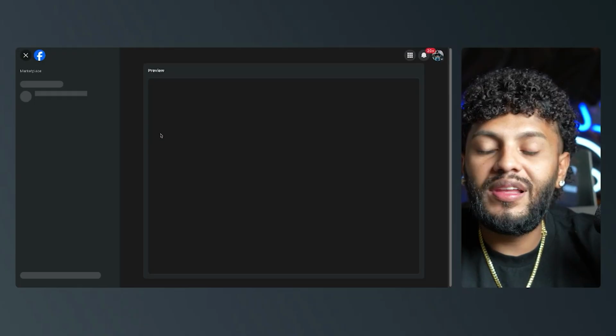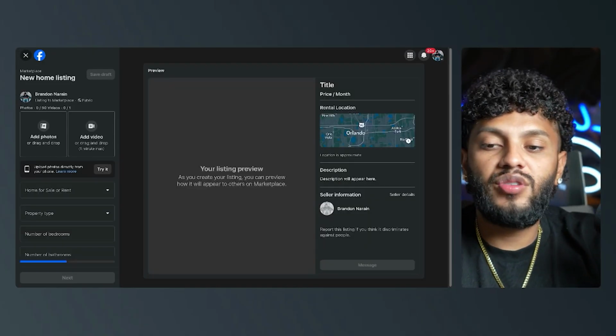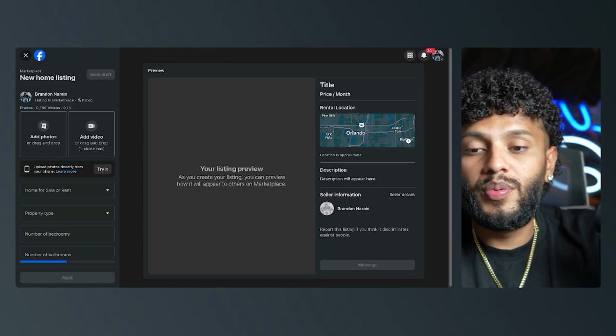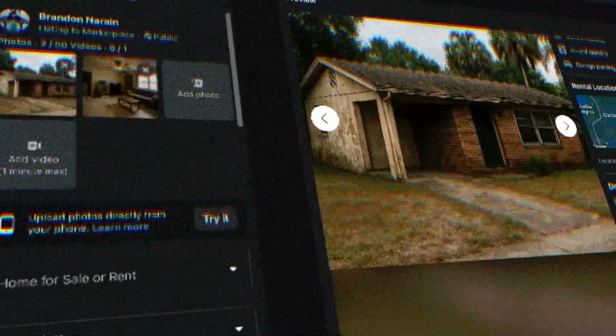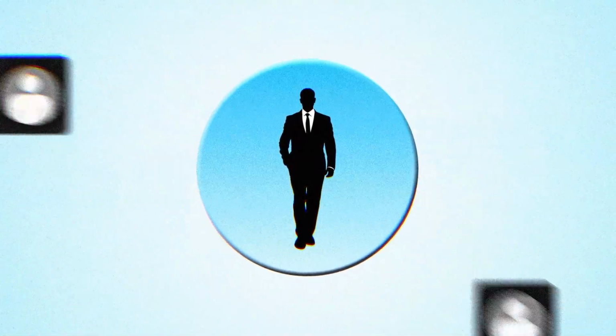Now once you list it, you're going to get a whole bunch of DMs, guys. Here are some other tips and tricks that I want to give you that are super, super important. Now that you've posted your fake or ghost Facebook listing, you're gonna start getting some traction, specifically if you've done it the right way.